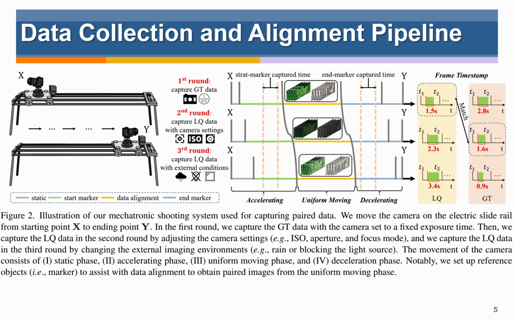To collect large-scale, high-resolution image pairs, we elaborately build a mechatronic shooting system consisting of an electric slide rail and two same tripods. Our data collection can be divided into 3 stages. 1. Capturing GT data. 2. Capturing LQ data with internal camera settings. 3. Capturing LQ data with external imaging conditions. After capturing the data, we select aligned GT-LQ frames from the uniform moving phase in a frame-wise manner.